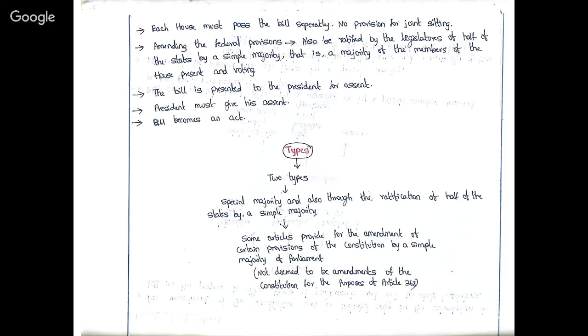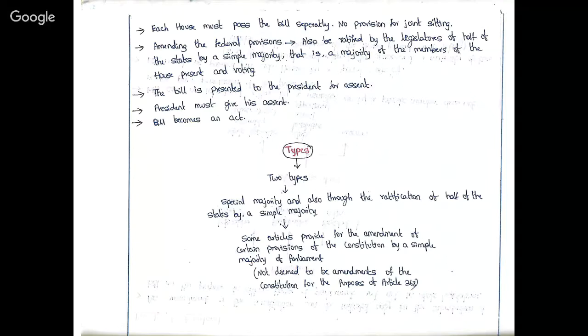In this particular case, apart from the special majority of either of the houses, that is Lok Sabha and Rajya Sabha, it should also be ratified by the legislatures of half of the states. That means each state has a certain legislature, that is State Legislative Assembly and State Legislative Council. So with respect to this legislature, this amending of the federal provisions should be passed by a simple majority.